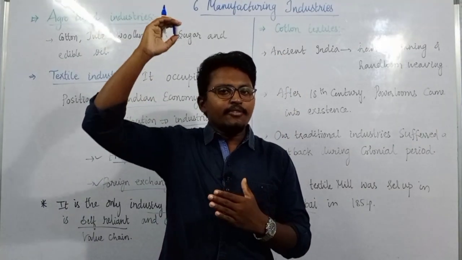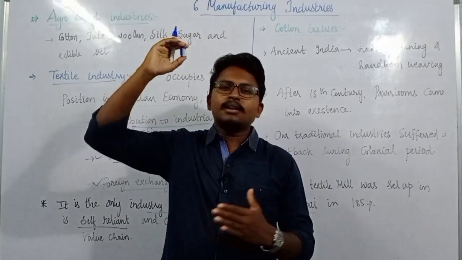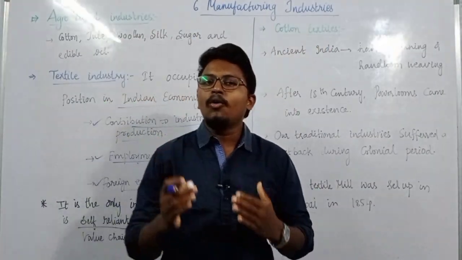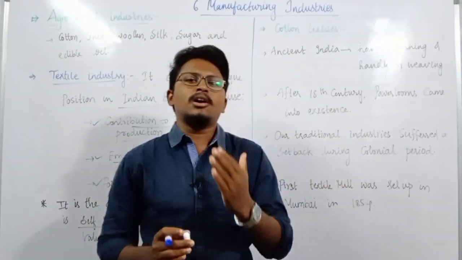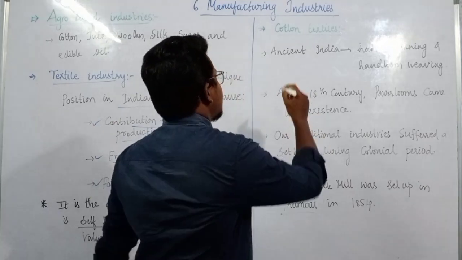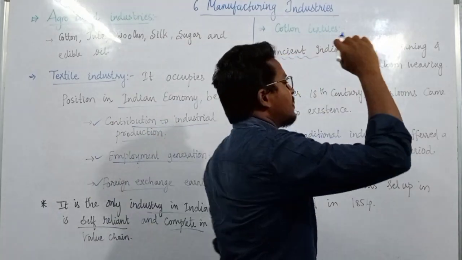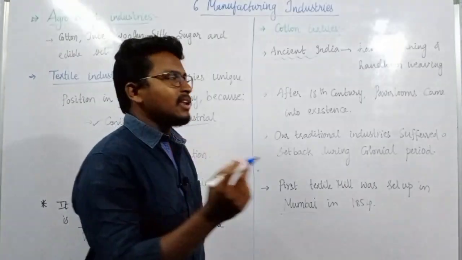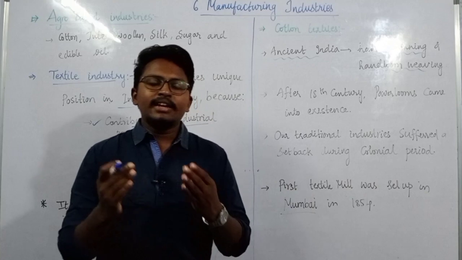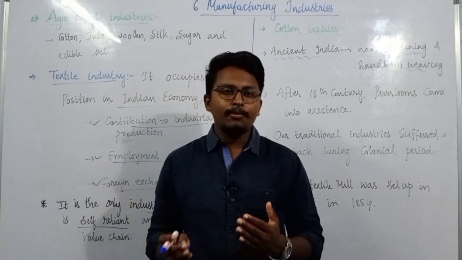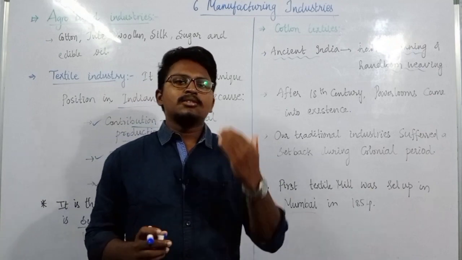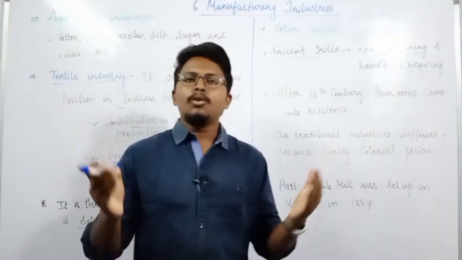Taking from ancient time, that means long back till the present day, we can understand how textile industries have developed over a period of time. Starting with ancient India, during this ancient time period, we Indians were dependent mainly on hand spinning and handloom weaving. That means we did not have much technology. We had to depend upon natural methods and on our own hands. No technology, no machines, no power supply.